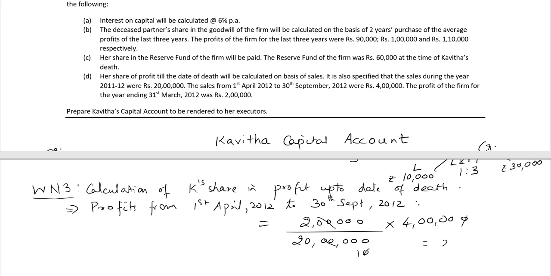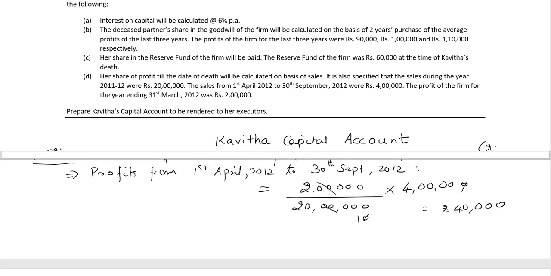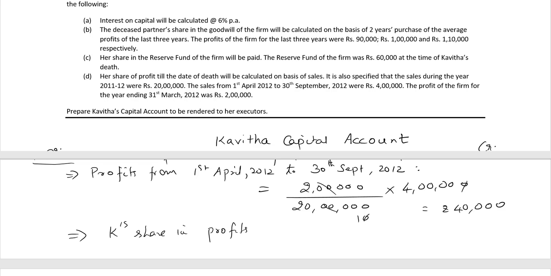So we get rupees 40,000 as profits for the 6 months ended 30th September 2012, and Kavita's share of profits is equal to 40,000 multiplied by Kavita's share in profits, which is 1 by 5, equals rupees 8,000.